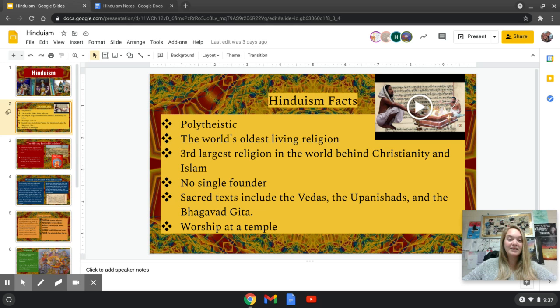So, you could think about these guys as the founder of Judaism, which is the religion that Christianity and Islam come from. But for Hinduism, there is no single founder. Just like Islam, Muhammad is kind of like the founder as well. He was the prophet who received the message. But Hinduism, there is no single founder.